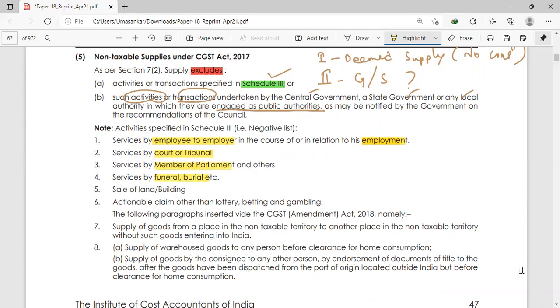Supply of funeral, burial, sale of land or building. All these things I have already read above. For that reason, I am reading speedily. Okay. Then actionable claim also is a non-taxable supply, but lottery, betting and gambling will be taken as supply. Okay, lottery, betting, gambling.